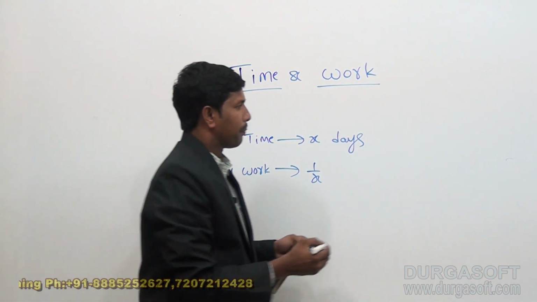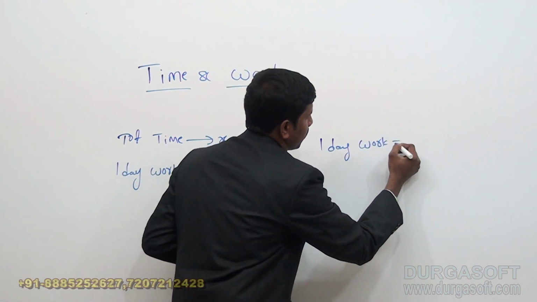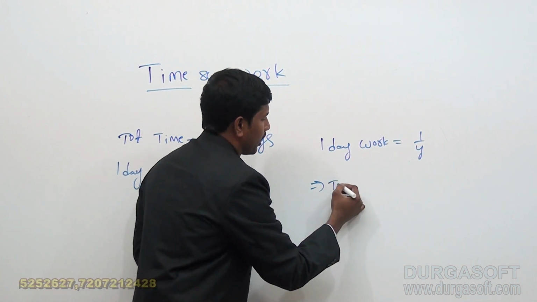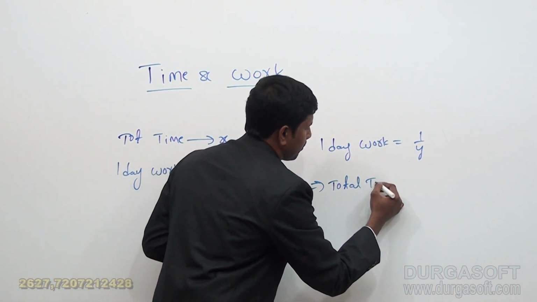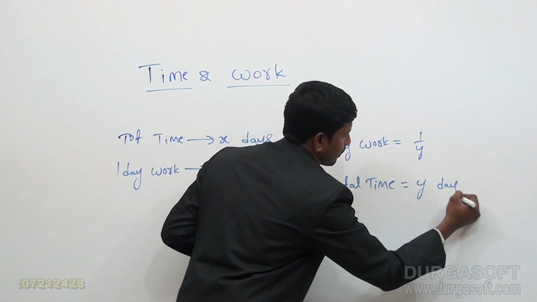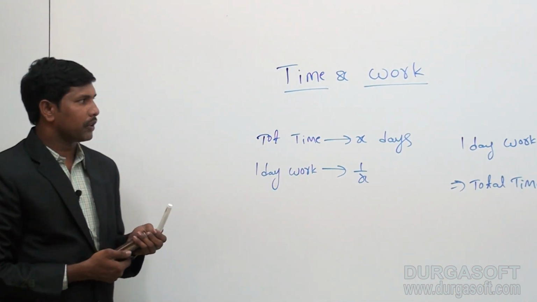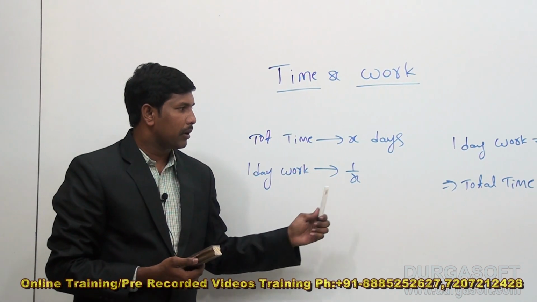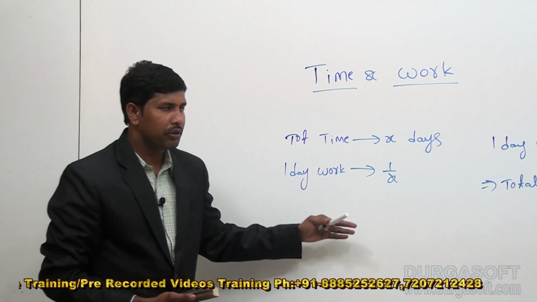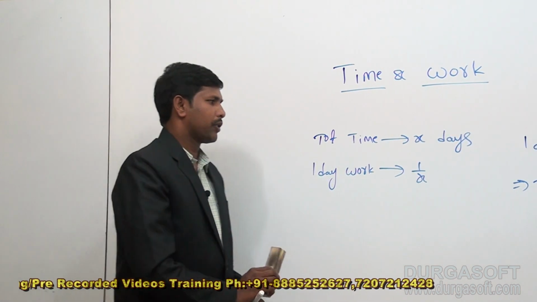In the same way, when 1 day work is equal to 1 by Y, that implies the total time for him to complete the work is Y days. In this way we can solve most of the questions by depending upon this particular point. Now I am going to take some examples to show you how we can depend upon this point to solve most of the questions.